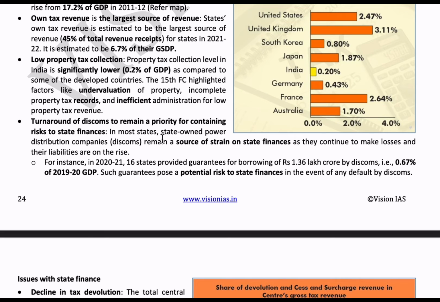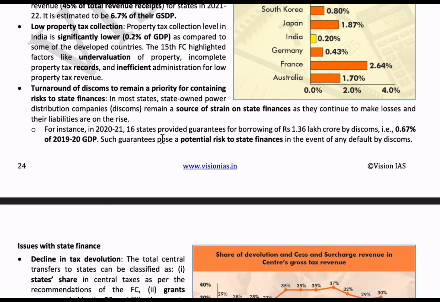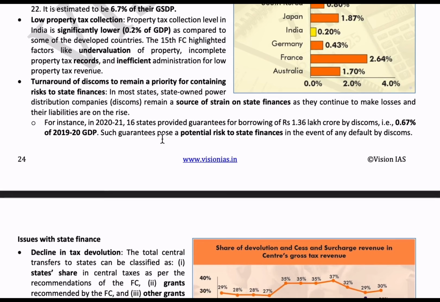The property tax collection is as low as 0.2% of GDP. The reasons for such low property tax collection are undervaluation of property, incomplete property tax records, and inefficient administration, as per the 15th Finance Commission. Even the state-owned power distribution companies are in losses. So these are the key trends in state finances.